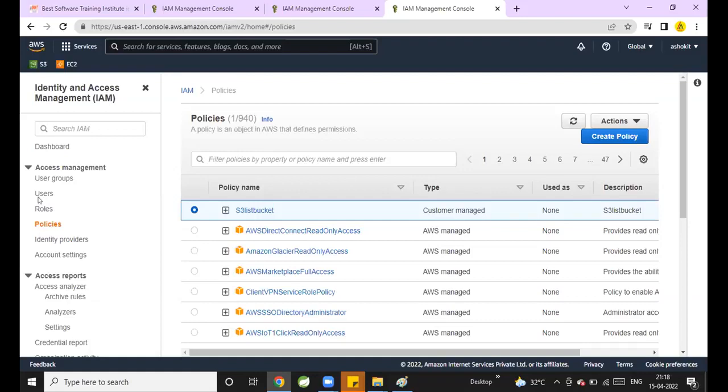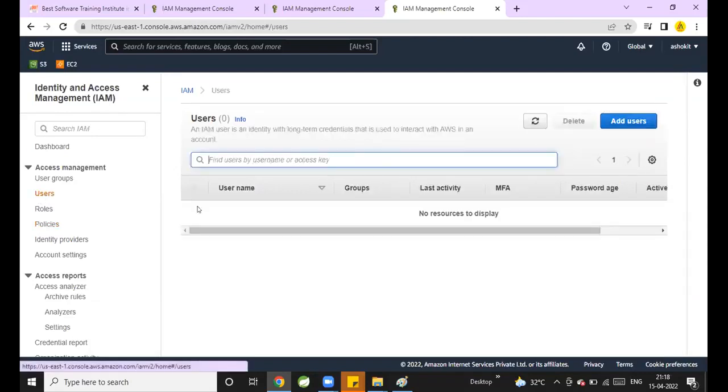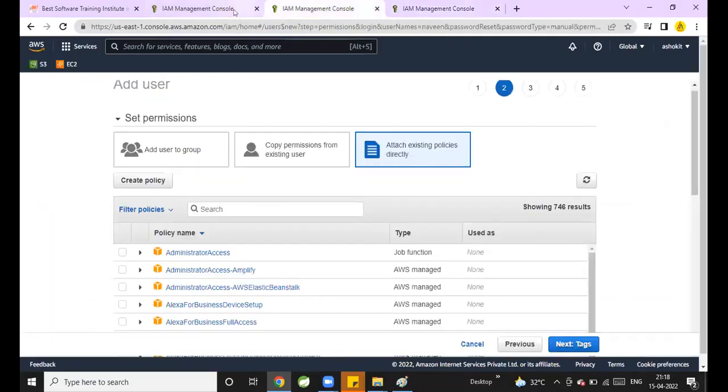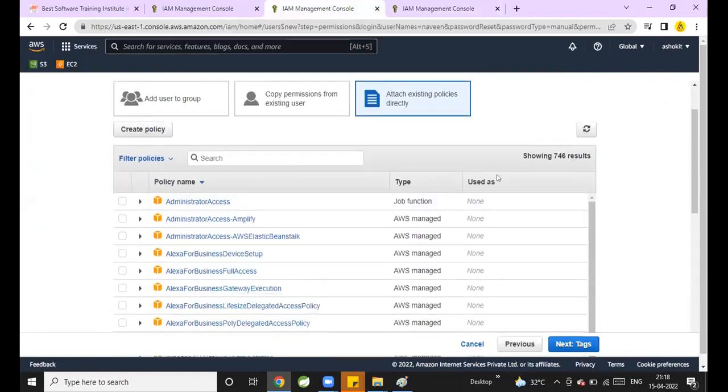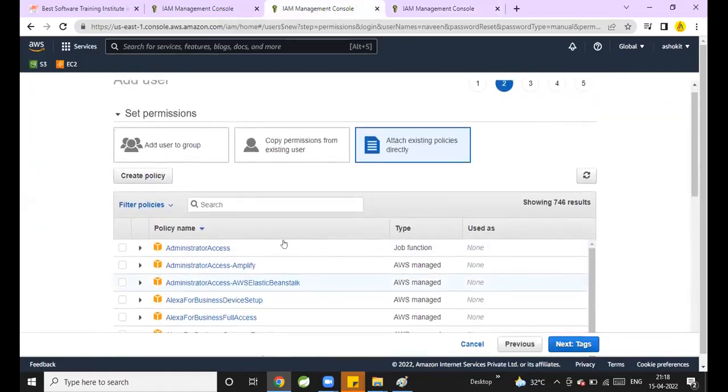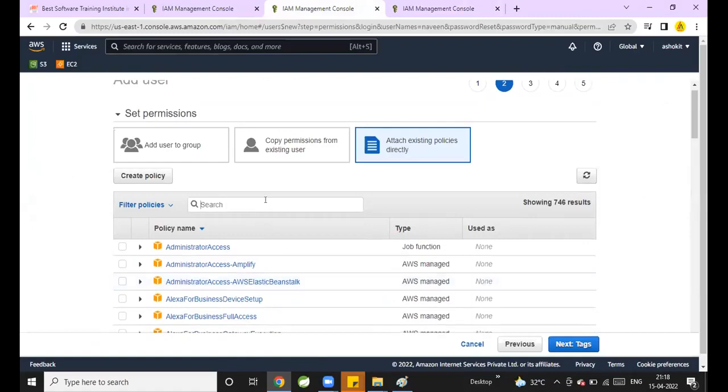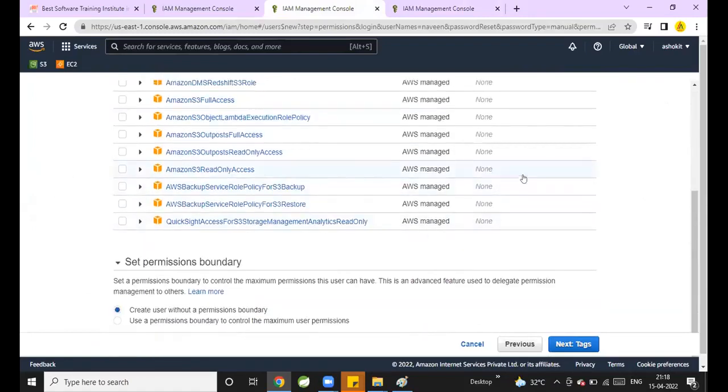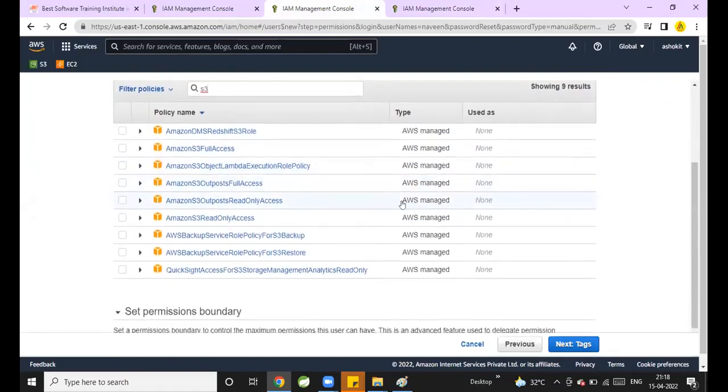Now go to users. Now click on users. No users to display. Here we are still in the policy access, add user, add existing policy. Now what is the policy which is created? S3. Where is our custom policy?